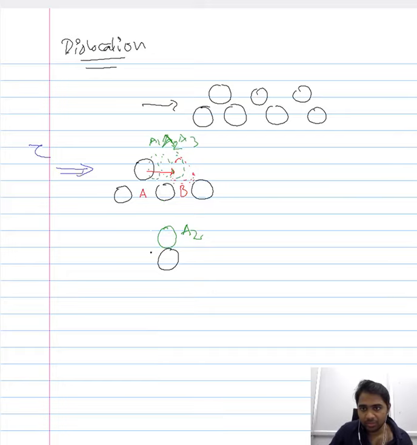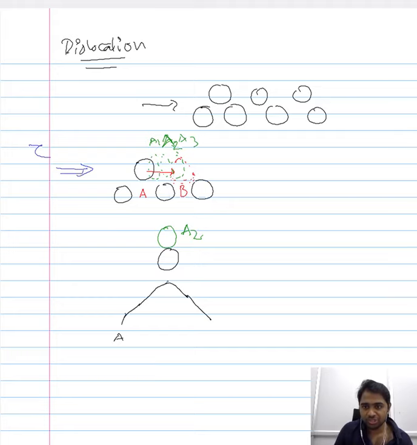From A to A1, the stress that is required increases, it reaches a peak at A2, and it begins to decrease as we move away from the peak towards the point B. You begin in position A, and when you want to move the atom to the next position, you impose a stress, and the stress keeps on moving the atom. The highest amount of stress that is required to move the atom will be at position A2, wherein the atom will exactly be above the atoms in the layer below.